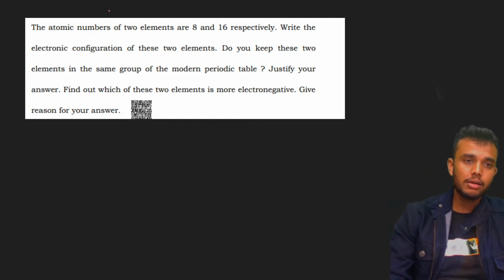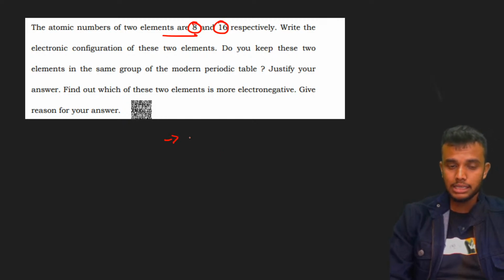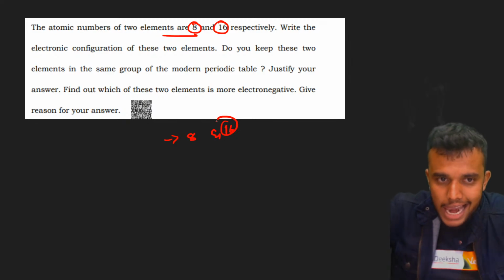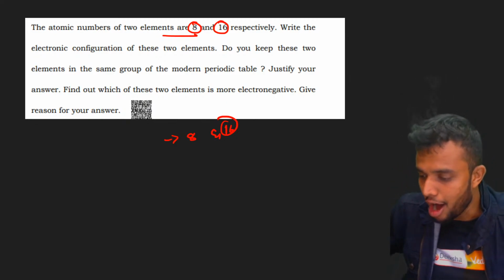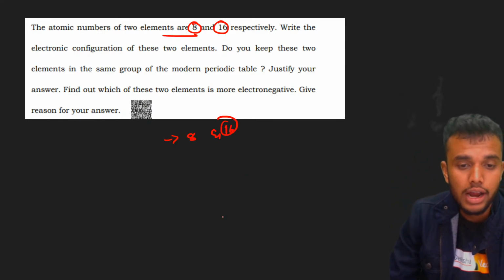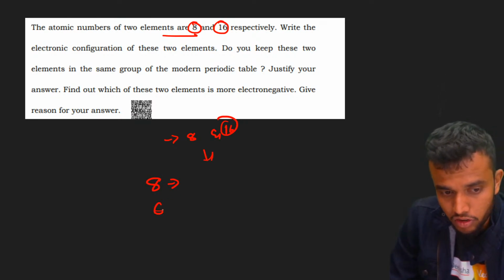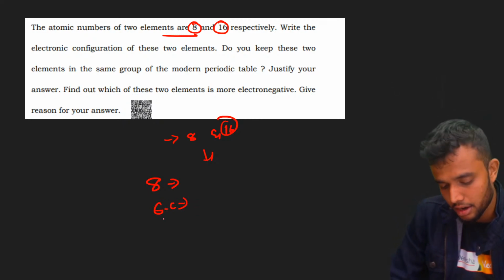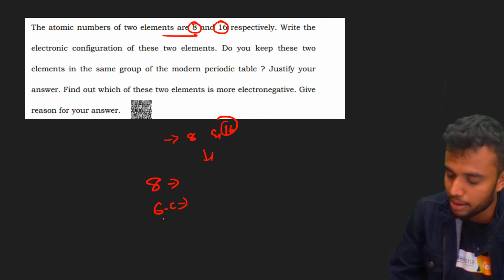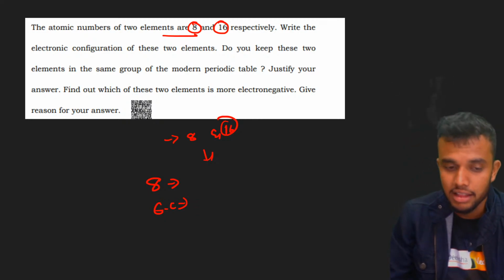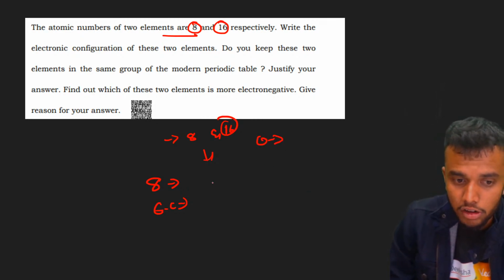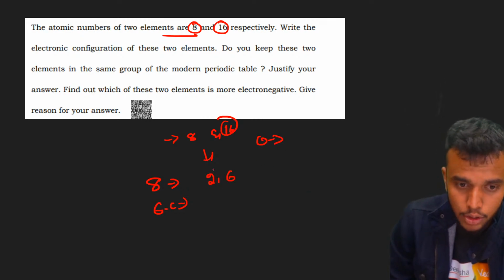The atomic numbers of two elements are 8 and 16 respectively. Write the electronic configuration of these two elements. Let's try for 8. 8 is nothing but hydrogen, helium, lithium, beryllium, boron, carbon, nitrogen and oxygen. 8 is oxygen. Its electronic configuration is 2,6: 2 electrons in the K shell, 6 electrons in the L shell.